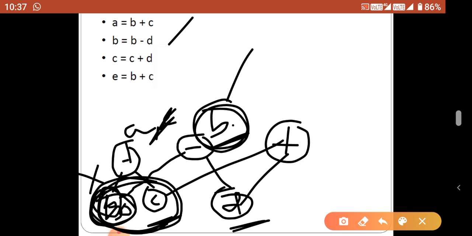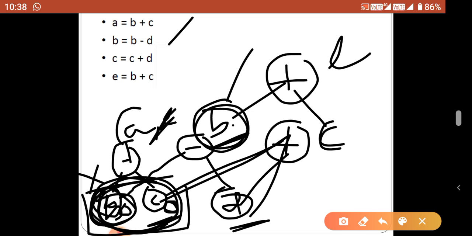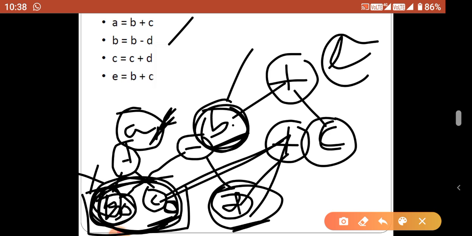So b is here, the operator is a plus operator and this is c, newly constructed. C plus d is a c value. Here also the c value is changed, with c naught the previous value. So don't use the b naught and c naught hereafter. Use the newly arrived value. The operator is a plus operator, left side b and right side c and value is e. So a is a new node, b is a new node, c is a new node, d is a new node and e is a new node. But b naught and c naught is replaced by the new b and c.